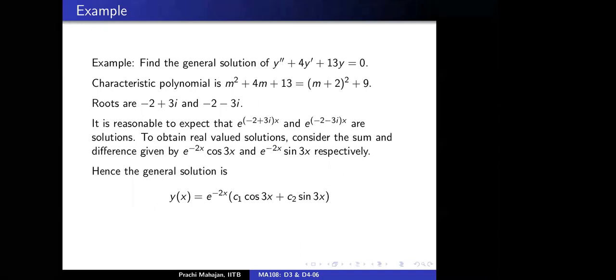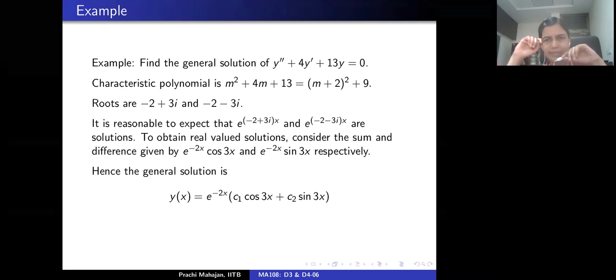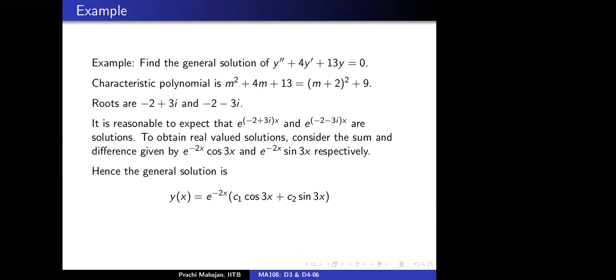There should be an i with C2, right? So you can sort of drop that multiplicative constant i. Nothing changes because we want to focus on real valued solutions. So you drop the multiplicative constants 2 and 2 iota. Nothing changes. They're still solutions. They're still linearly independent. Correct? Is that okay? Okay, all right.